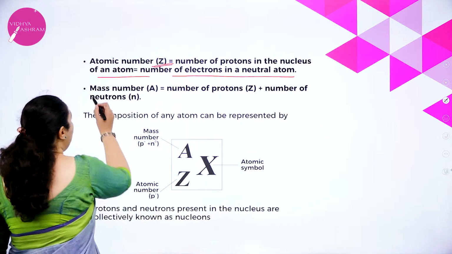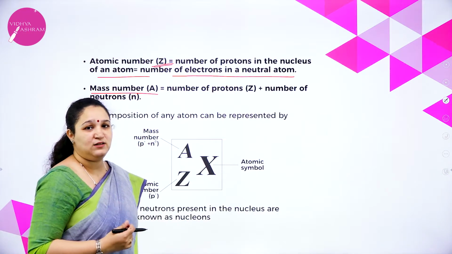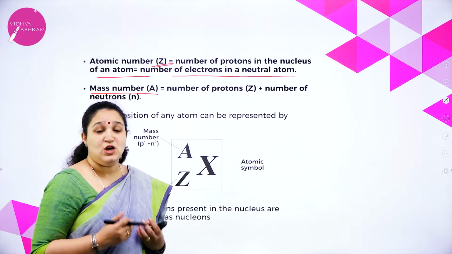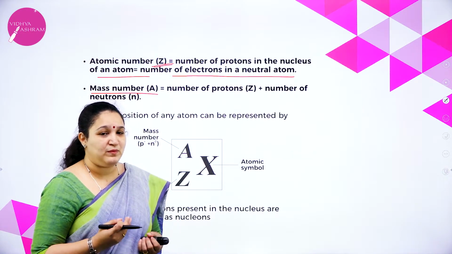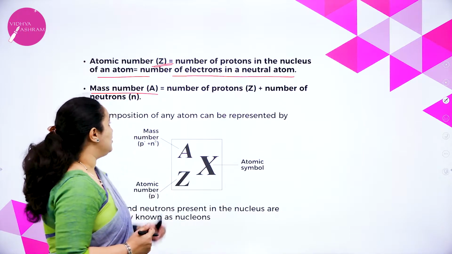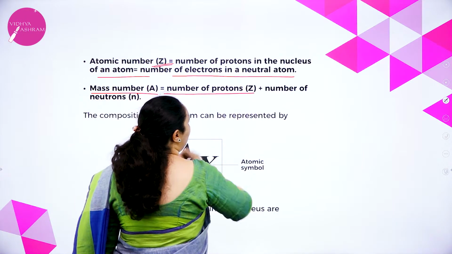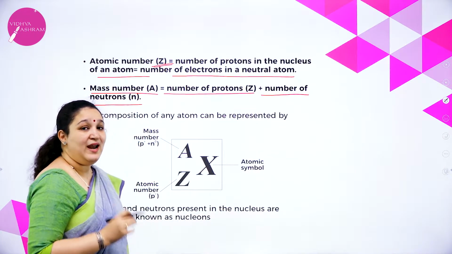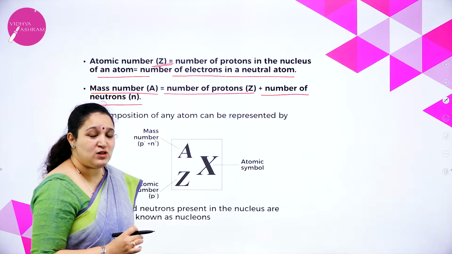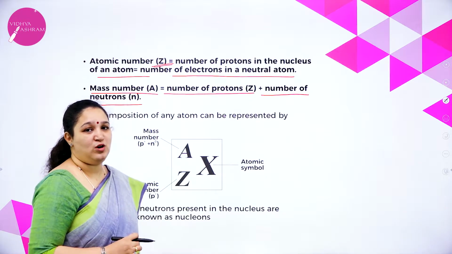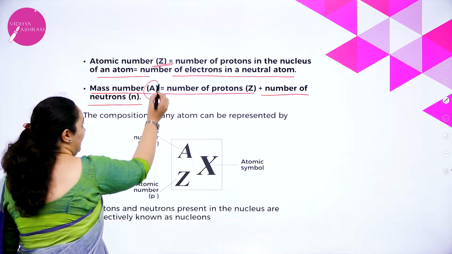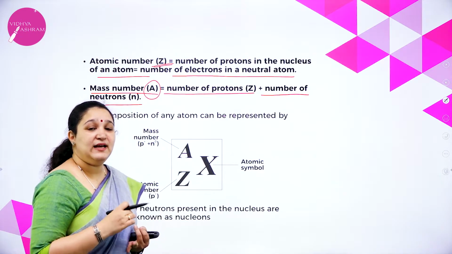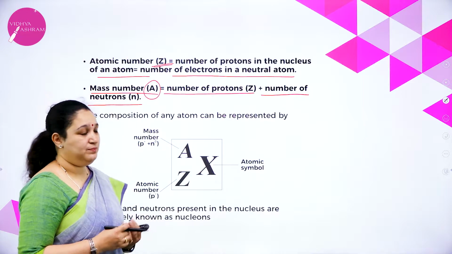Next, what we have is mass number. The mass of the atom is basically because of protons and neutrons. So, if we add both of them, we get mass number. So, mass number is number of protons plus the number of neutrons. So, what is mass number? It is the sum of number of protons and the number of neutrons. It is denoted by letter A. So, Z is atomic number and A is mass number.